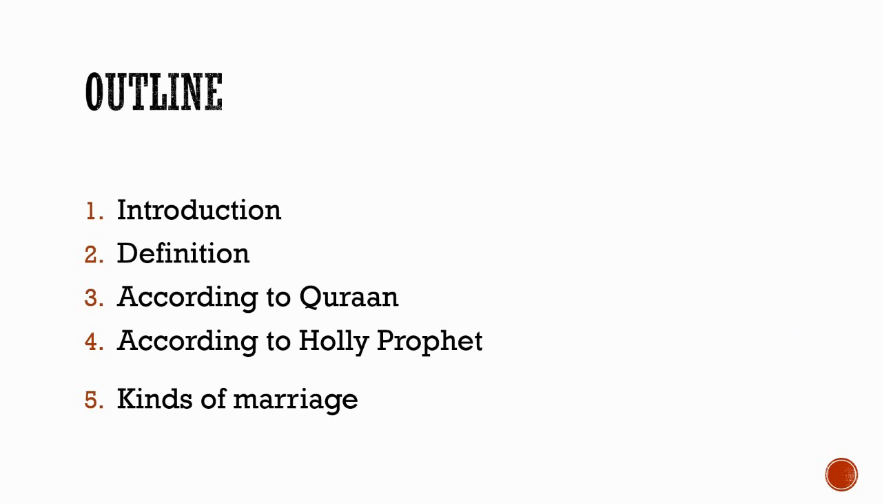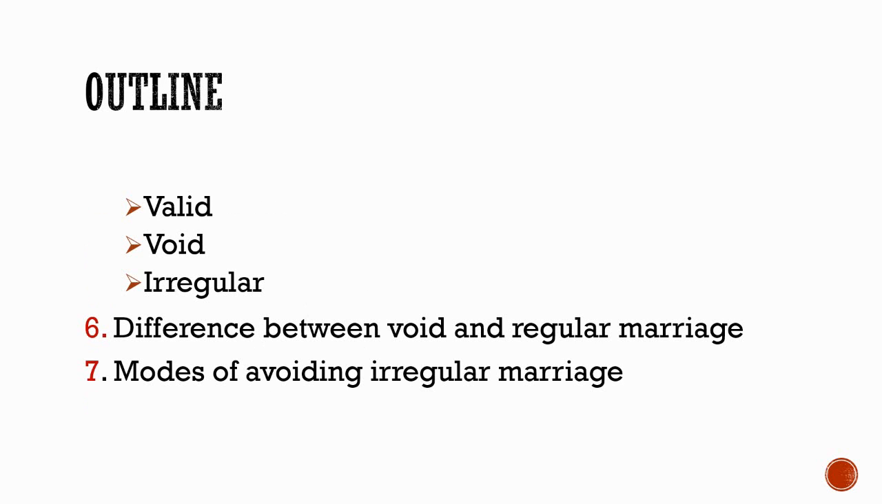We will discuss these points. Here is our outline. First of all, we will introduce marriage. Then we will define it according to Hidayah. Then we will discuss marriage according to Quran. Then according to Holy Prophet, and then we will come to the kinds of marriage, which are valid marriage, void marriage, and irregular marriage. We will discuss this in this lecture in detail, and we will then discuss the difference between void and irregular marriage and modes of avoiding irregular marriage.